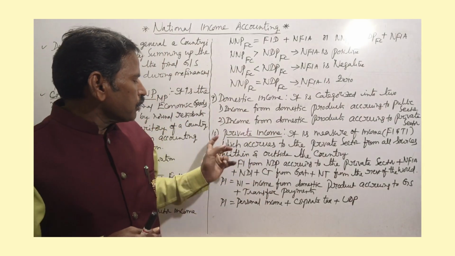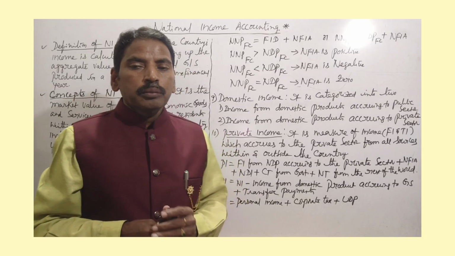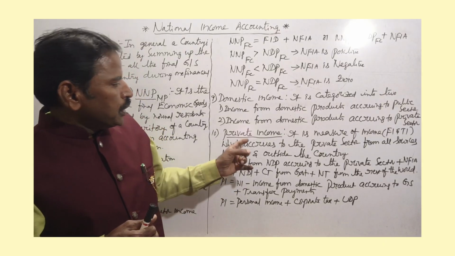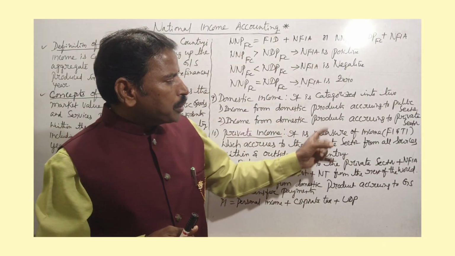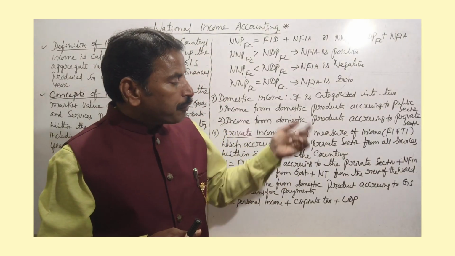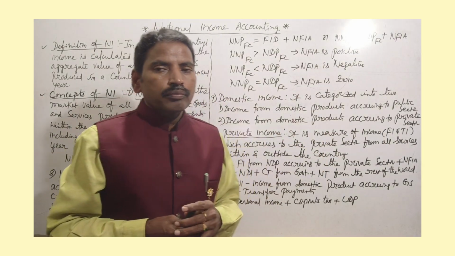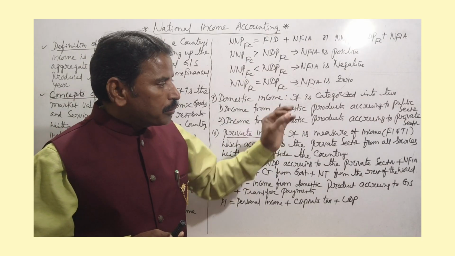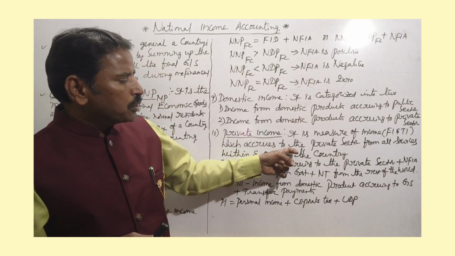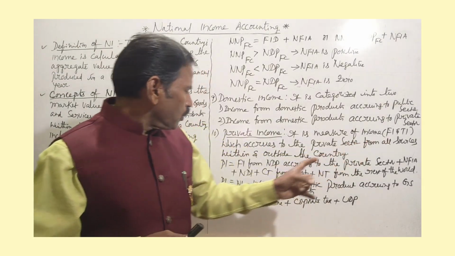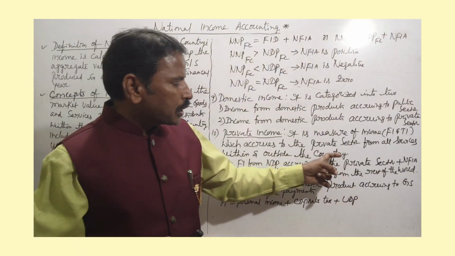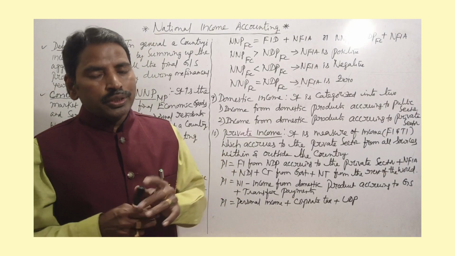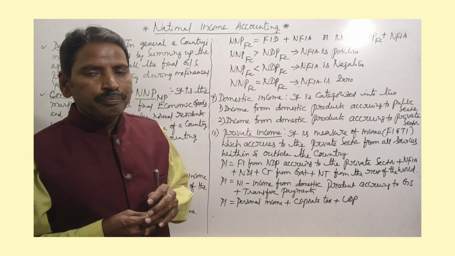Next, another one is private income. What is the meaning of private income?